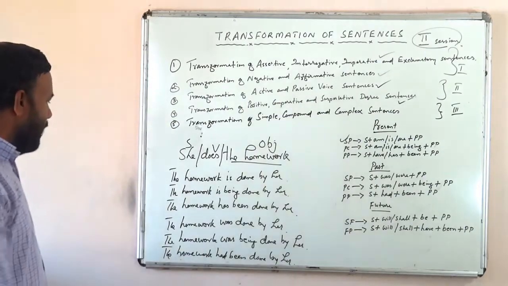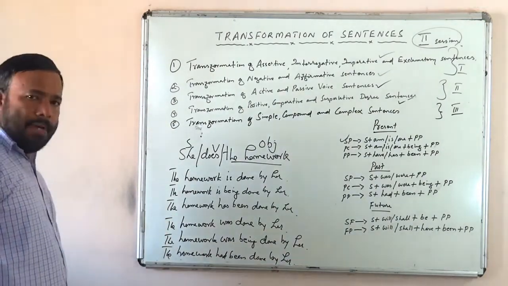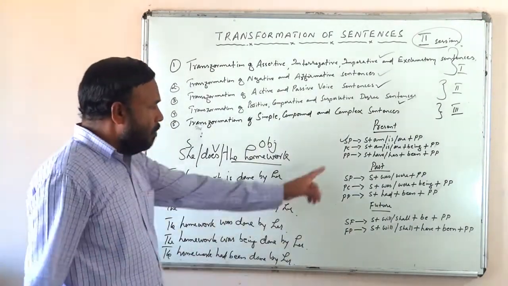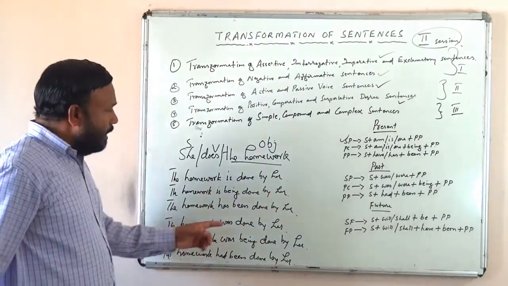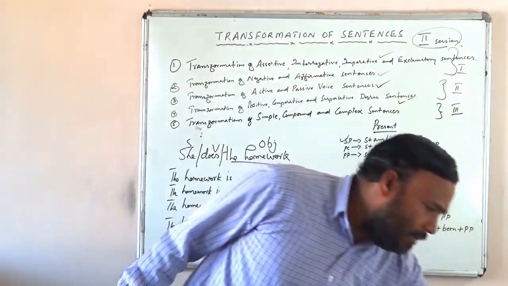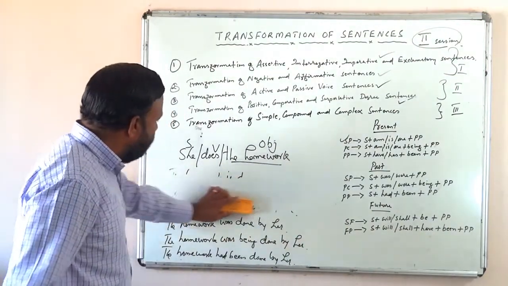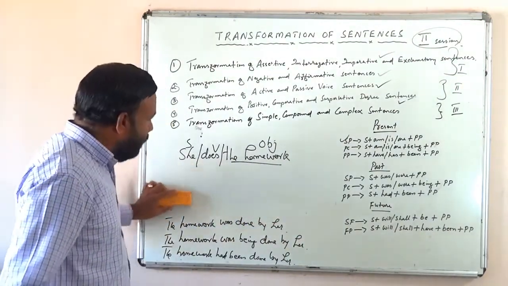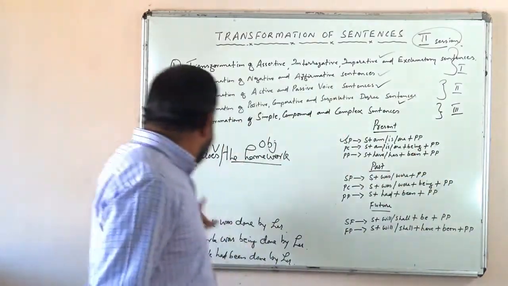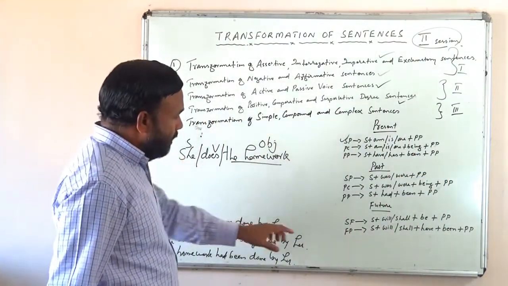Okay, so past also is over. Then what is future? Very simple. Okay, so the future of this will be, she does the homework.